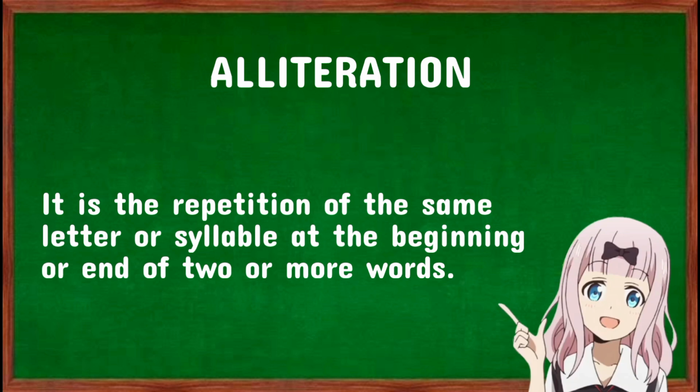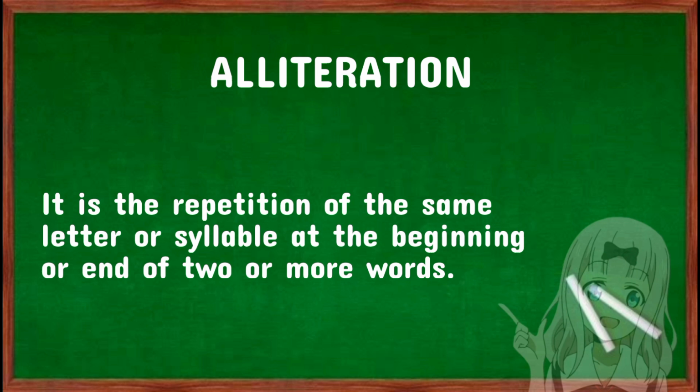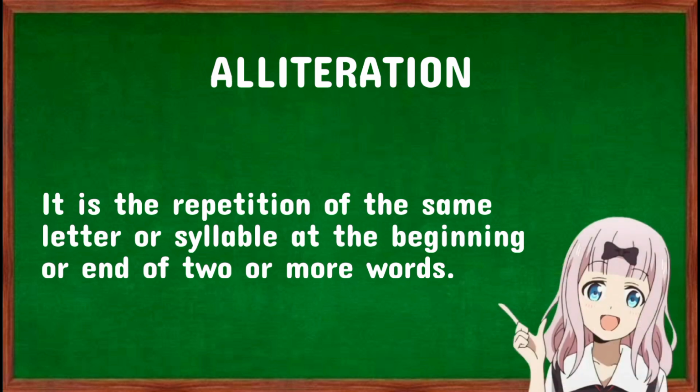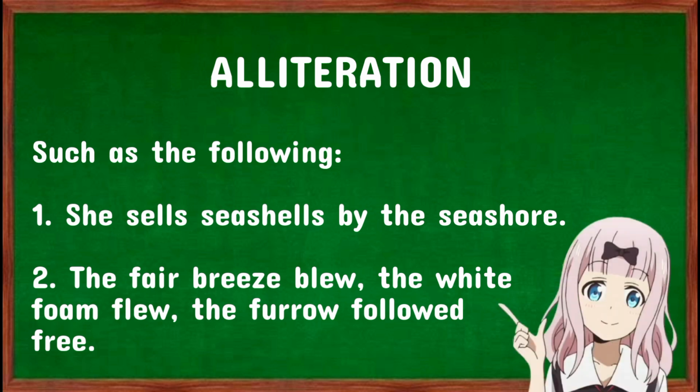Alliteration. It is the repetition of the same letter or syllable at the beginning or end of two or more words. Here are the following examples. She sells seashells by the seashore. The fair breeze blew, the white foam flew, the furrow followed free.